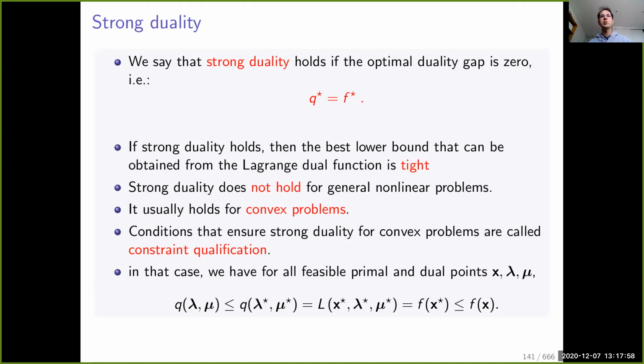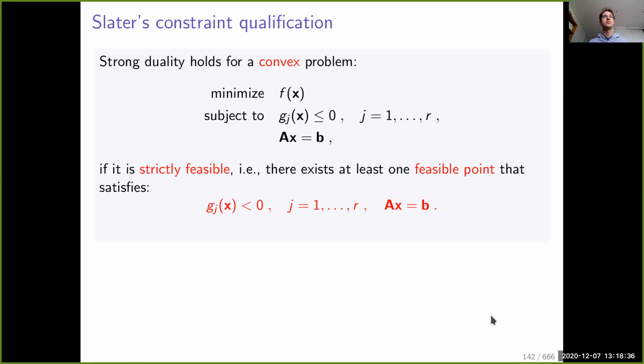Basically, for all of the convex optimization problems we are going to consider, there will be strong duality, and these qualification constraints are really mild, in fact. So in such a case, what do we have? We have that for all feasible primal and dual points, x, lambda, and mu. Feasible dual points simply means that mu is non-negative. We have that q of lambda mu is smaller than the maximum of the dual Lagrange function, which is equal to f of x star, which is smaller than f of x. And these are interesting relations.